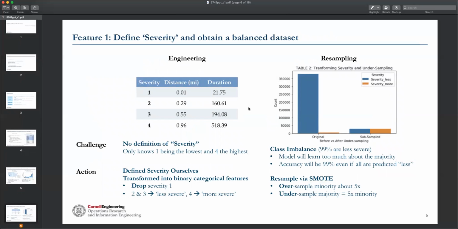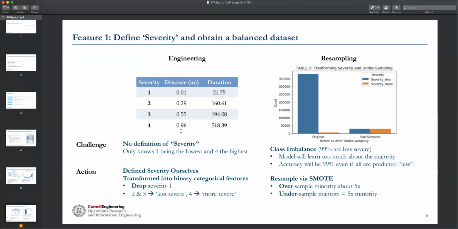And now we have the data set to analyze, and we start with the EDA. First, we look at the severity. The severity is our dependent variable. And right now we have the challenge that we do not know the clear definition of severity. We just know that 1 is the lowest and 4 the highest. So we calculated the medians of the distance and duration in minutes at each severity level. And we see that severity 1 has little impact, severity 2 and 3 have similar impacts, and 4 has the largest impact.